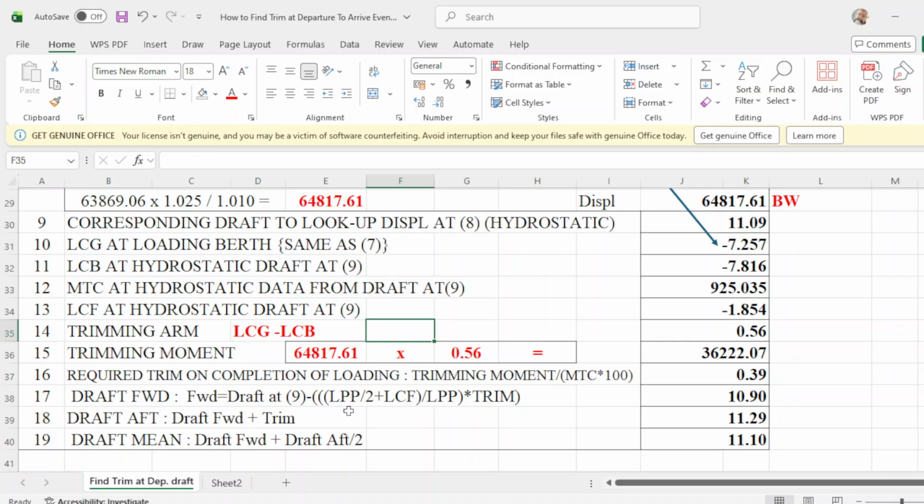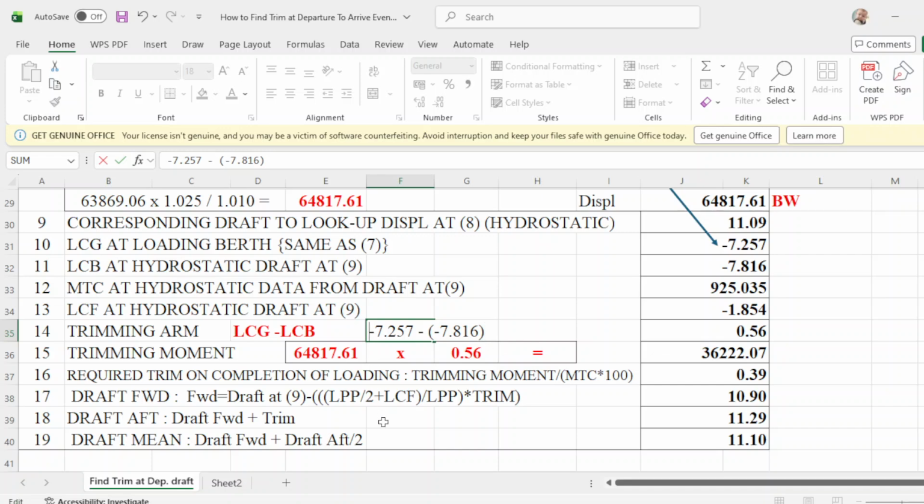LCG is negative 7.257 minus negative 7.816. Okay, close. This would be